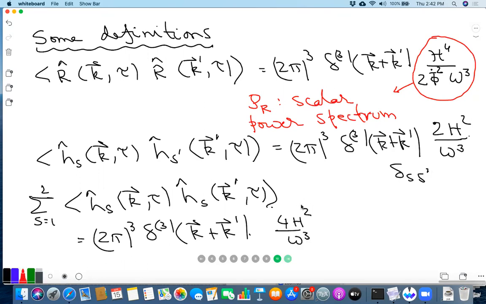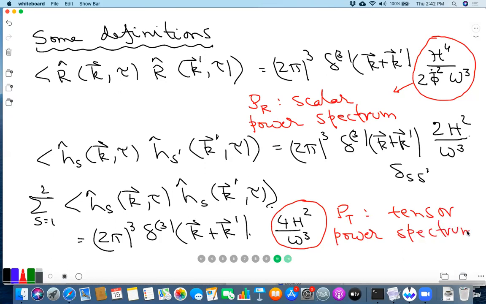This one is called the tensor power spectrum. Okay, these are just definitions. Is this clear? Are there questions?